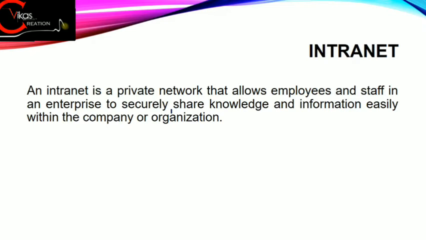Now the next terminology that we have to discuss is termed intranet. Okay. An intranet is a part of a computer network which is limited to an organization. Fine. And this network cannot be used outside the organization. Now let's see what it is. An intranet is a private network that allows employees and staff in an enterprise to securely share knowledge and information easily within the company or organization.